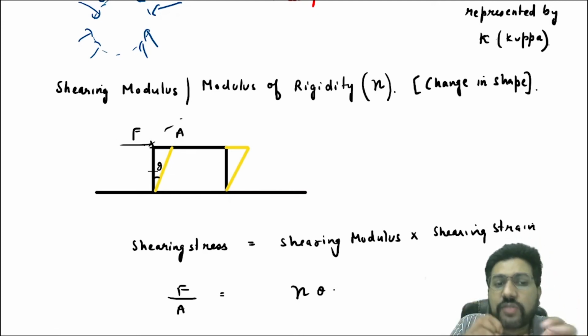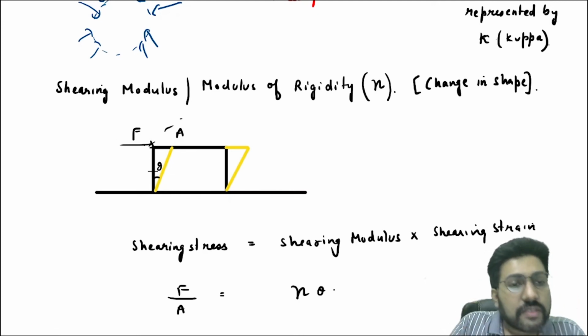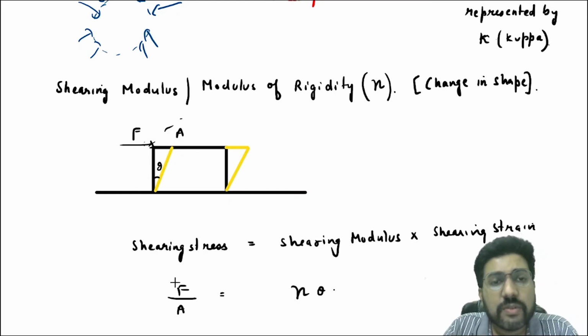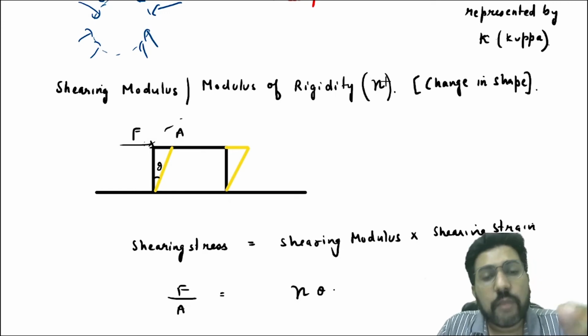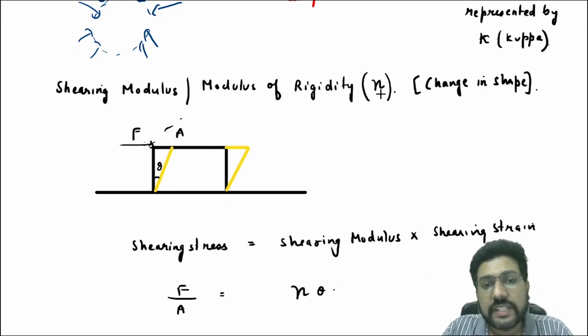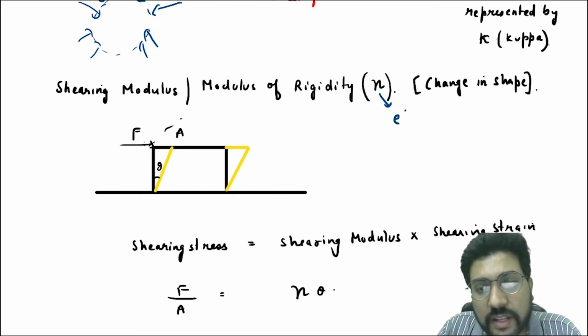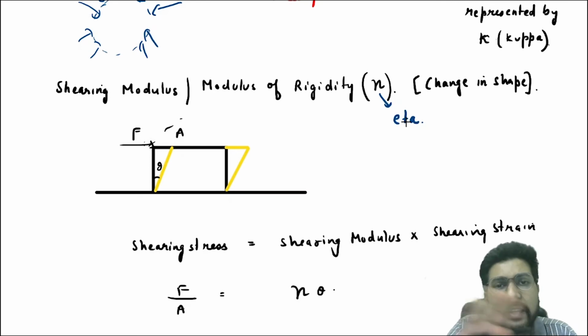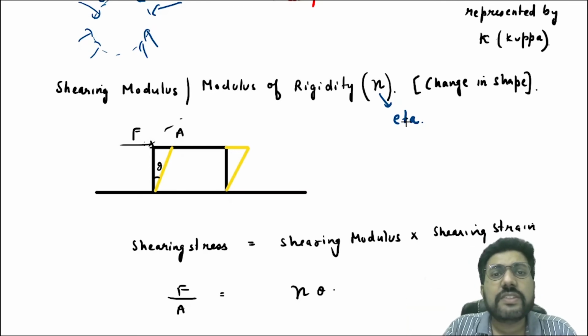Then shearing strain is theta, and shearing stress is F by A. We will write F by A is equal to shearing modulus into theta, and shearing modulus or the modulus of rigidity is represented by a term called eta. So we have related different types of stress with different types of strain.